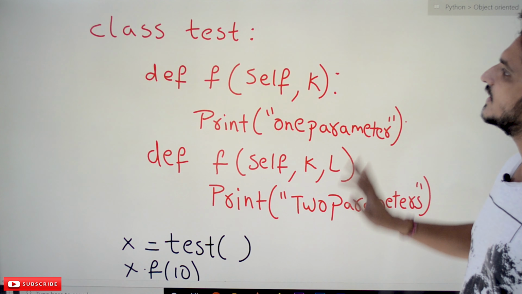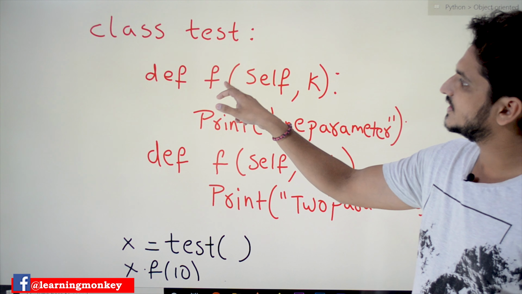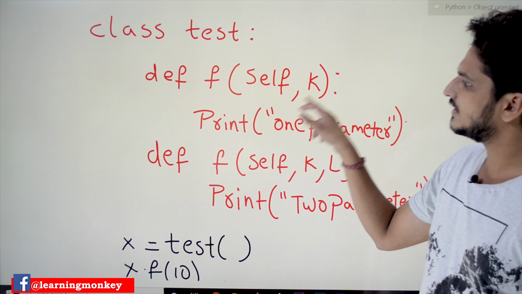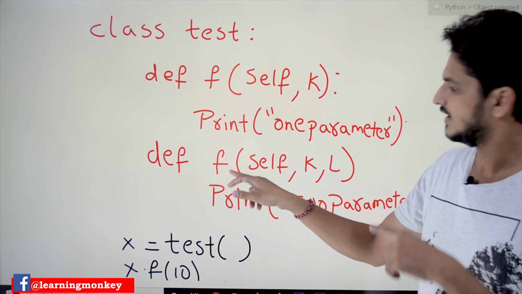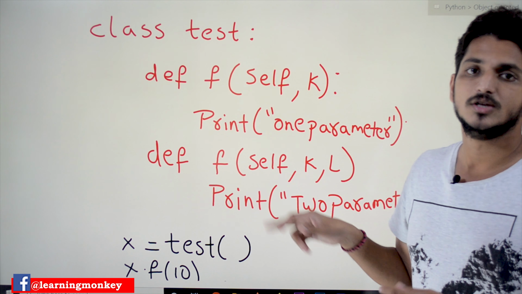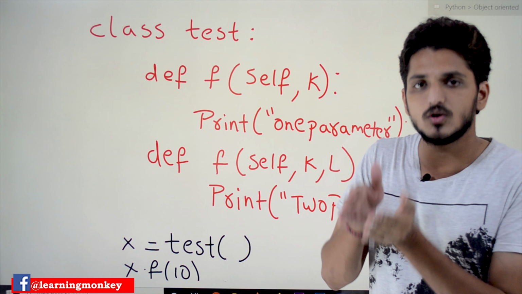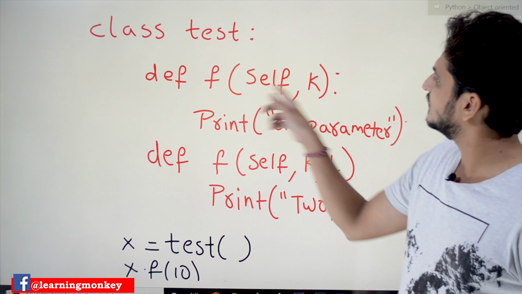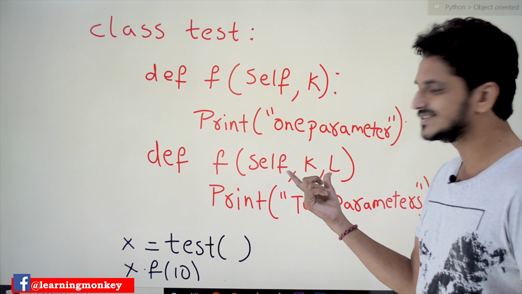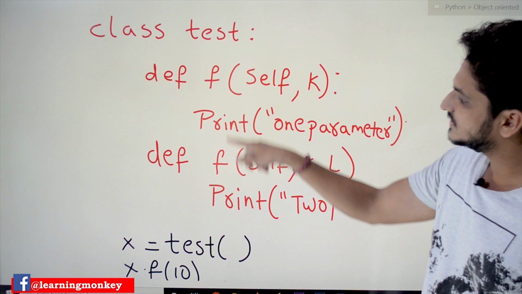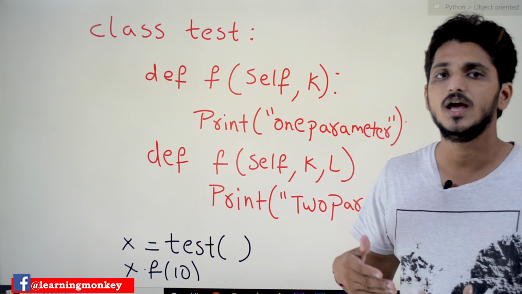In this example, we are taking one class named test. In this class, we defined a function f with one parameter, and we defined one more function f, the same name is given here, but with two parameters. Two methods having the same name, we call it method overloading. This function has one parameter, but this function has two parameters. This we call the signature. Two functions having the same name but different signatures, this is what we call method overloading.